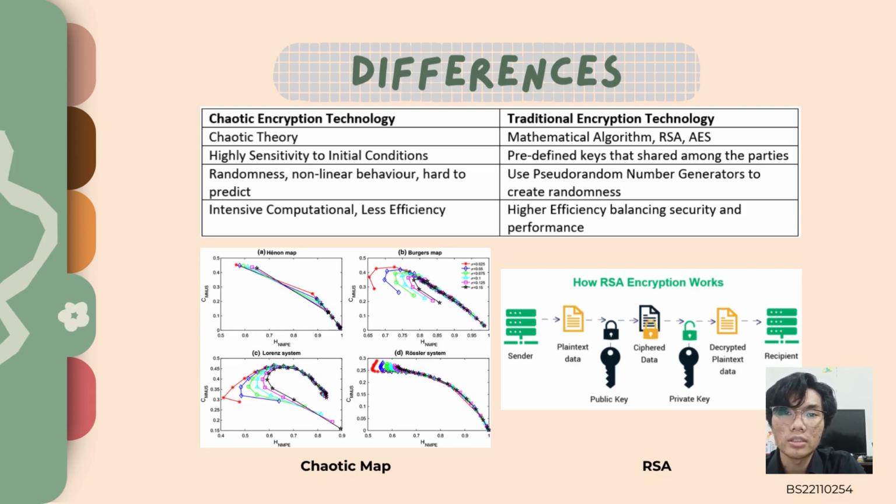The traditional encryption technology, as we know, is RSA and AES. They use predefined keys that are shared among the parties. They also use generators to create many random keys. Even though it's very high efficiency, it's not quite as safe as the chaotic encryption technology.